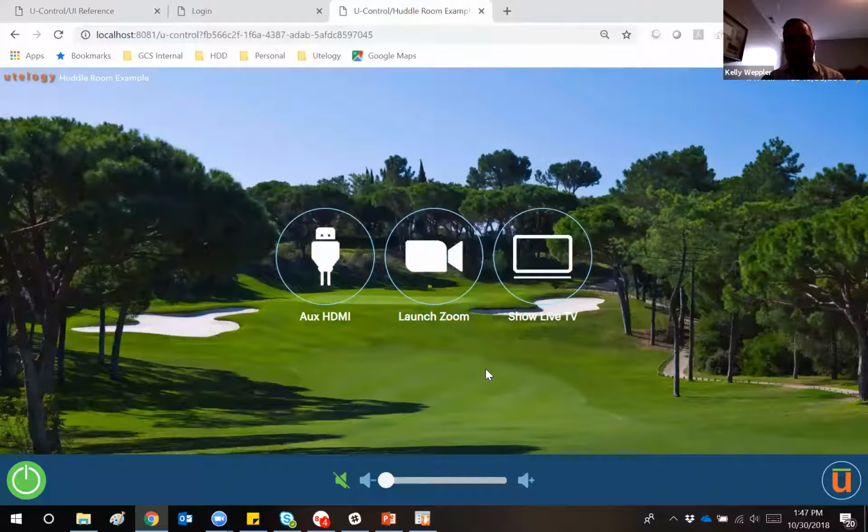One thing to note with any logo images you're using, or any background images that you're using, I would typically recommend that the image you're using is either equal to or exceeds the resolution that it's going to be used within on the page. So if you know that your user interface device has a resolution of 1920 by 1080, and you know that that logo is going to occupy maybe 100 by 100 pixels, I would make sure that the logo or image you're using is either equal to or greater than the resolution it's going to occupy on the screen.